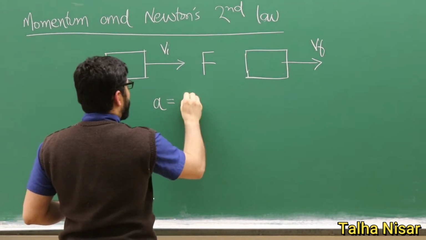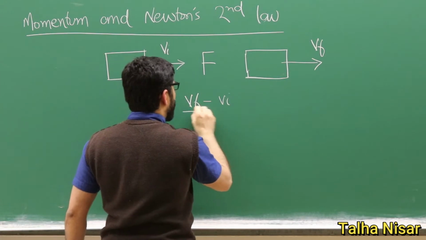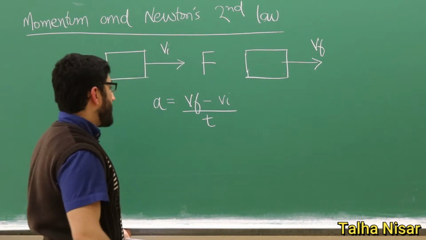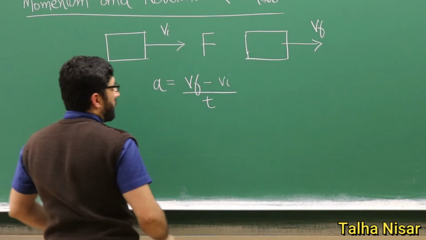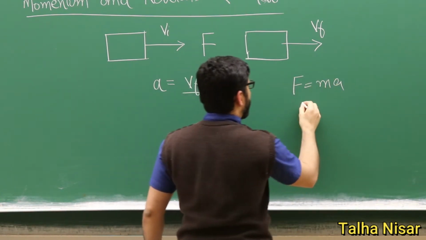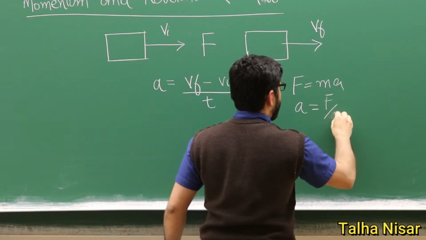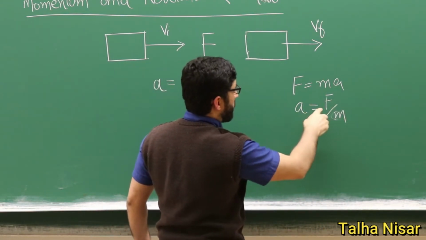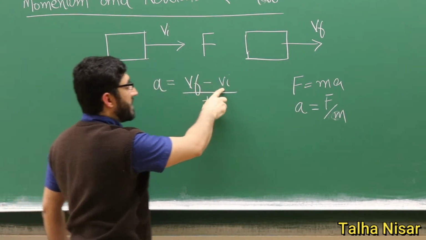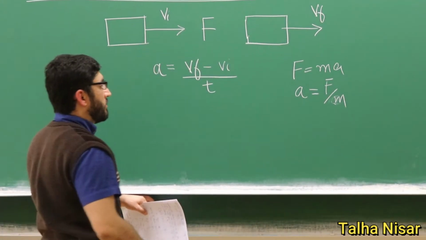Acceleration is the final velocity Vf minus initial velocity Vi divided by the time for which the force was applied. According to the second law, F equals ma, or a equals F by m. So the acceleration equals force divided by mass, and also equals final velocity minus initial velocity divided by the time for which the force was applied.